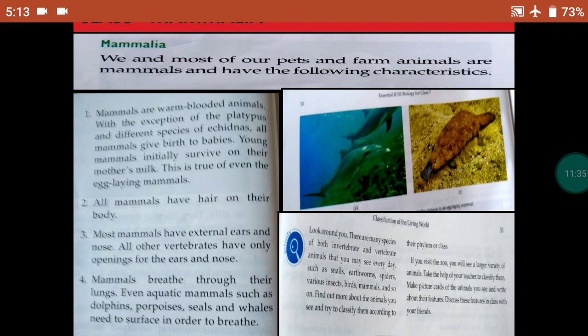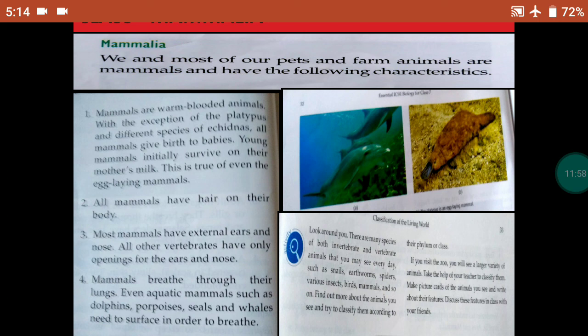So this is all about mammals. In the picture you can see dolphins are marine mammals and platypus is an egg-laying mammal. So mammals usually give birth to young ones, but this duck, known as the duck-billed platypus, lays eggs.